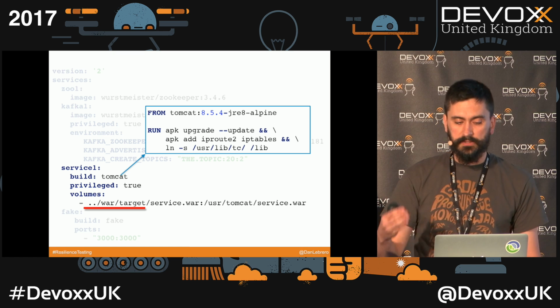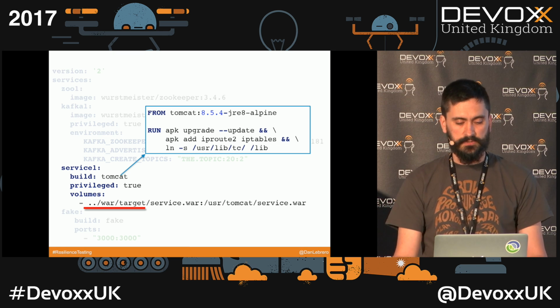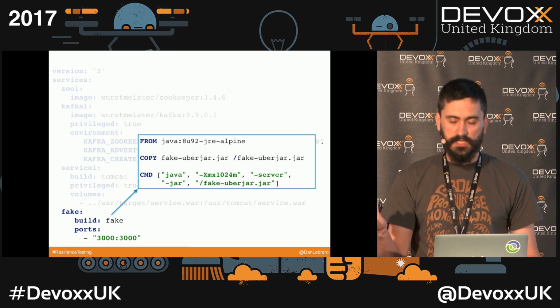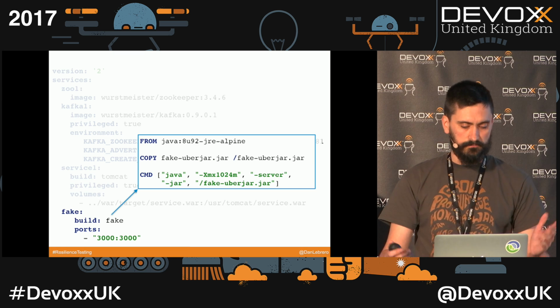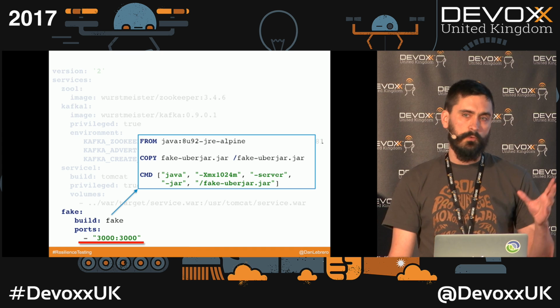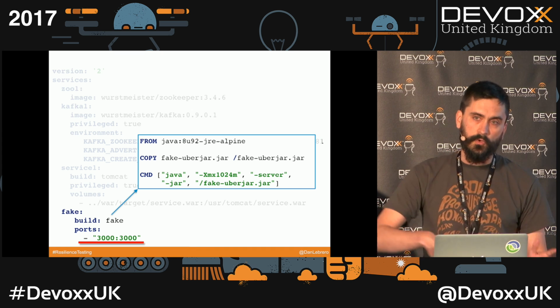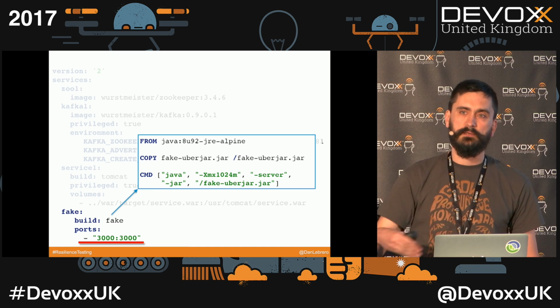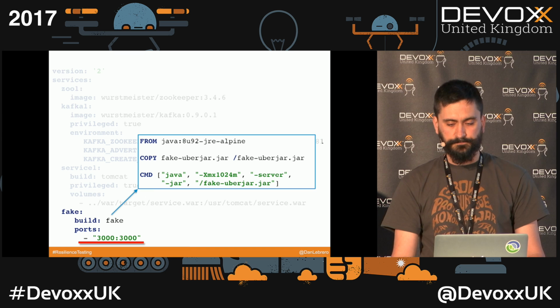So we want to run this test in our continuous integration environment. And last, fake server, which is just a Java application, so very simple. And notice that we are going to be exposing a port, so for our test to be able to connect to that fake server, and to be able to know what's going on inside the system.